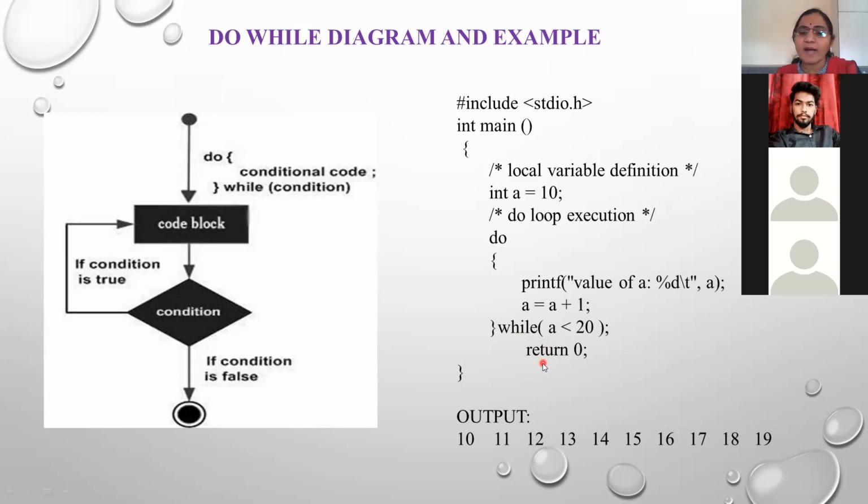return 0. Here why do I use the return 0? Because I declared int main, means I declared here the return data type of main as an integer, and due to that here I use the return 0. If I do not use here the return 0, then I get a warning at the time of executing this program: the function should return a value.